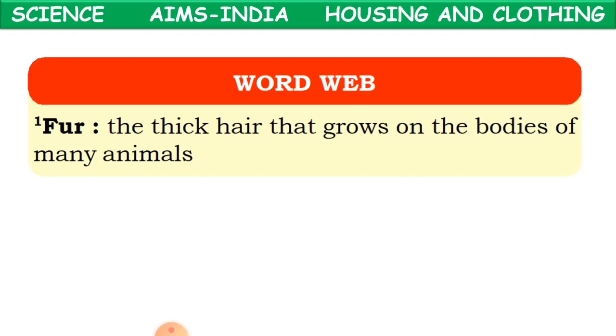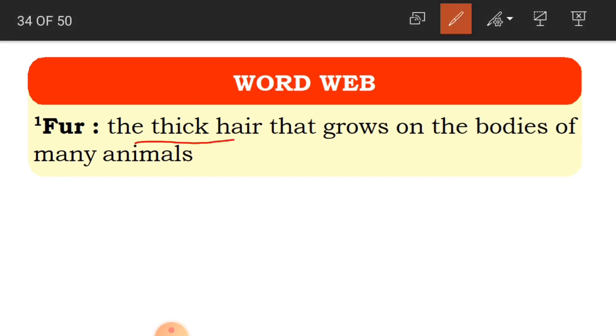Clear, children? Now here is a word web where you are going to learn the meaning of fur. F-U-R, fur. What is fur? The thick hair that grows on the bodies of many animals. So this is from the animals. Fur is nothing but thick hair from the bodies of many animals.